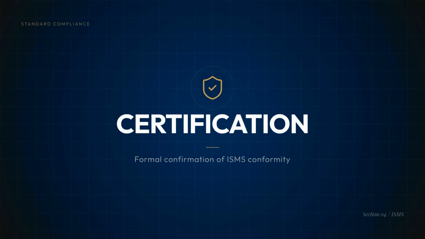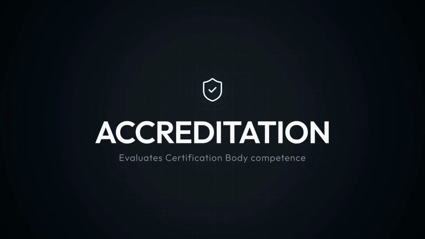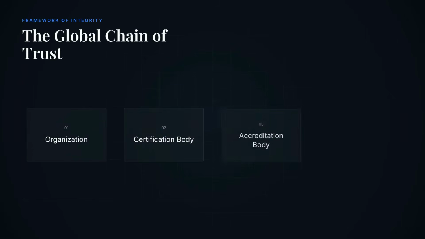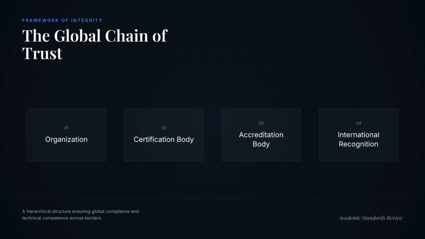Certification is formal confirmation of ISMS conformity to ISO/IEC 27001 requirements. Accreditation is different. An accreditation body evaluates whether the certification body is competent and impartial. The general trust chain is organization, to certification body, to accreditation body, to international recognition.